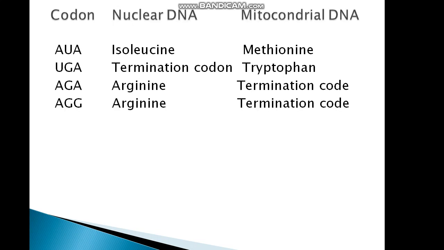What is the difference between genetic code of nuclear DNA and mitochondrial DNA? AUA codes isoleucine in nuclear DNA and methionine in mitochondrial DNA. UGA is a termination codon in nuclear DNA, but it codes tryptophan in mitochondrial DNA. AGA, AGG code arginine in nuclear DNA and it is a termination codon for mitochondrial DNA. This is the difference between nuclear DNA and mitochondrial DNA.